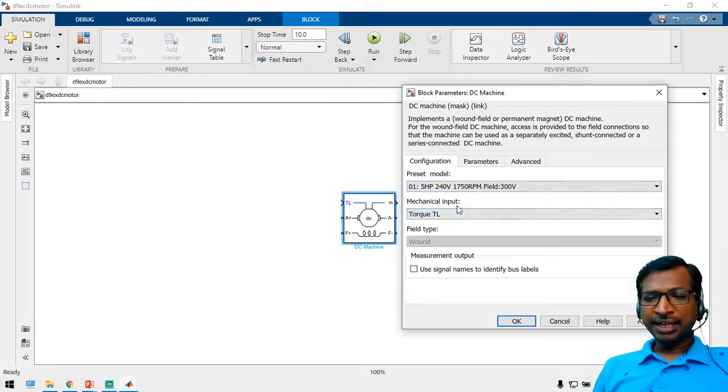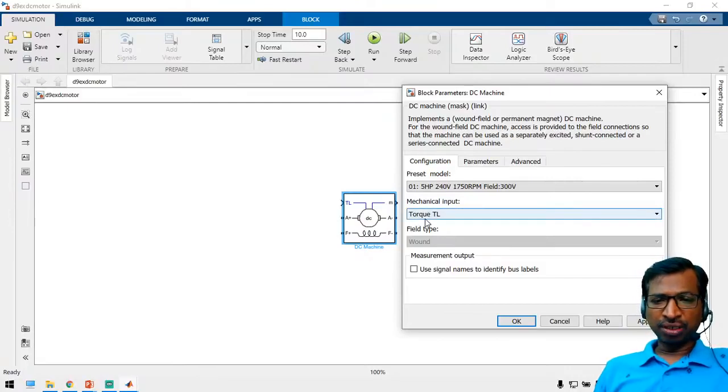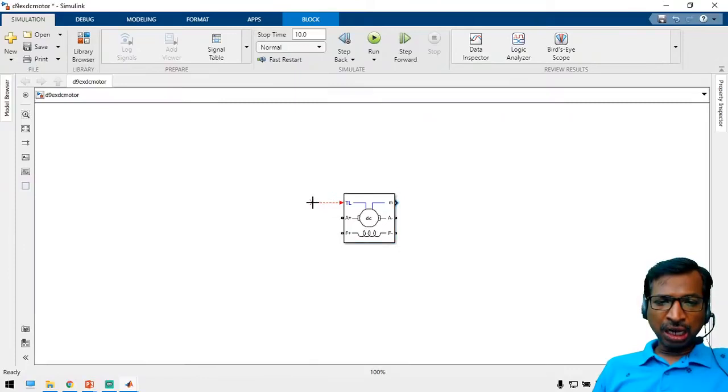Alright. The mechanical input is a torque we are going to apply, which is called the load torque. Here we have to calculate how much load we should apply, and then apply that particular value. Now let us explore one by one. A plus and A minus are the armature plus and minus terminals, F plus and F minus are the field plus and minus terminals, and M is the motor measurement block.